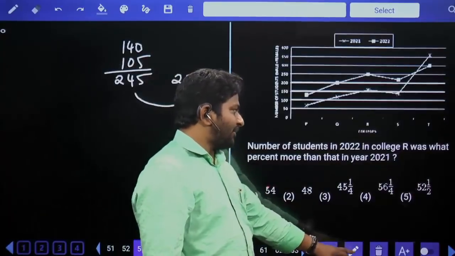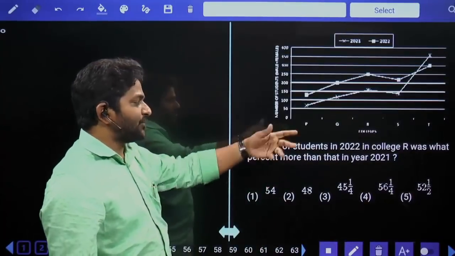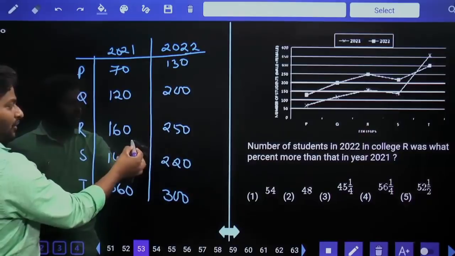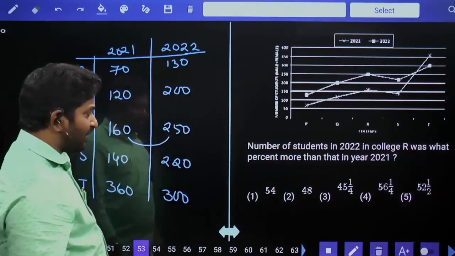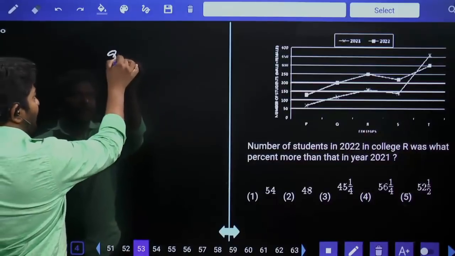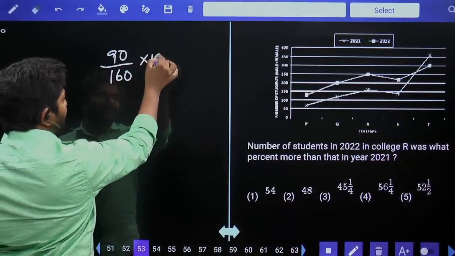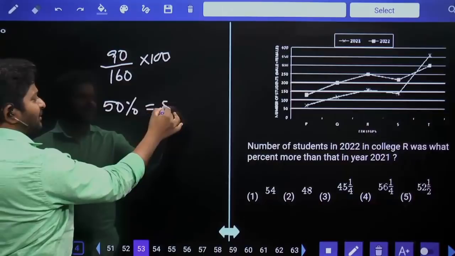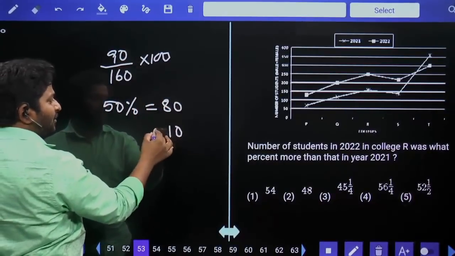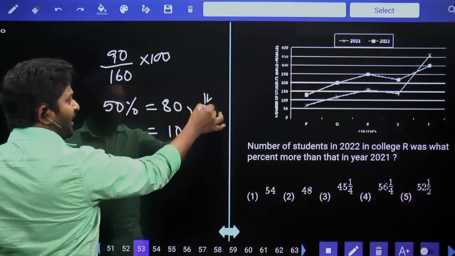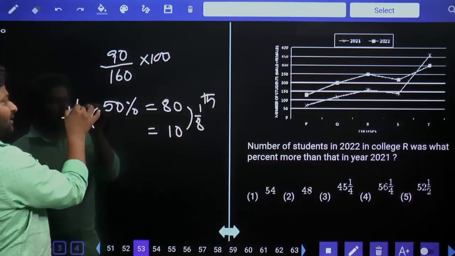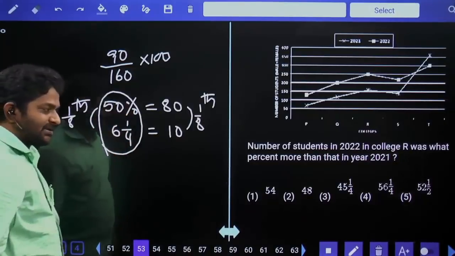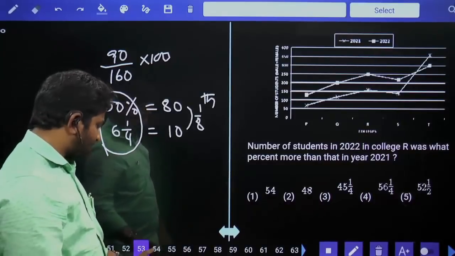The number of students in 2022 in college R was what percentage more than in 2021? This is college R only. 2022, how much more percentage than 2021? 250 is 90 more than 160, percentage into 100. Going for simplification is one way. The other way: 50 percent of the denominator is equal to 80. To get 90, we have to add 10 more. 10 is equal to 1/8 of 80. So on the left-hand side let's also calculate 1/8. 1/8 of this number is equal to 6 2/8, that is 6 1/4. The sum of both the numbers is 56 1/4. The fourth option is our answer.